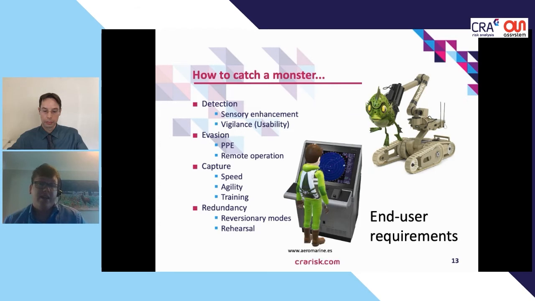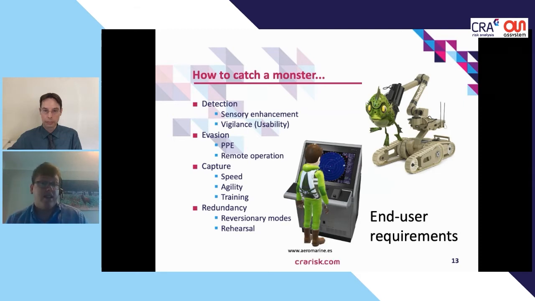So we might consider, how do we detect the monster? So perhaps it's not easy to spot, perhaps it doesn't appear very frequently. So we may need to enhance human perception and consider how human vigilance may affect detection. Or we might need to consider human performance whilst wearing personal protective equipment, or PPE. Or perhaps human perception when operating remotely controlled systems.